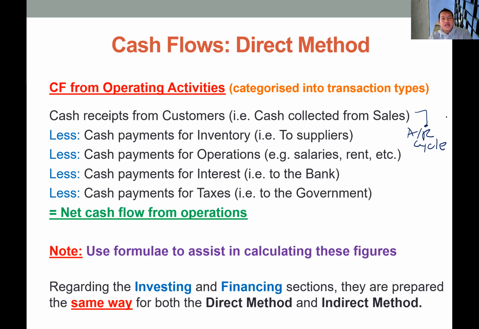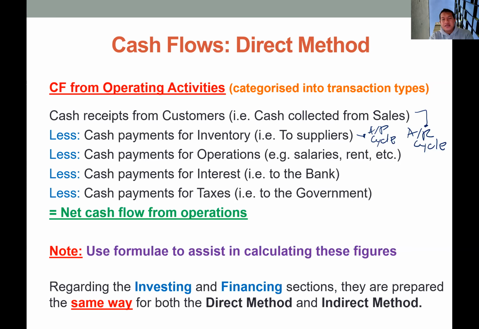This cash collection from customers will be deducted by cash payment for business operations. So we have cash payment for inventories. We can use the account payable cycle to calculate the total cash payment for inventories, which argues that the ending account payable is equal to the beginning account payable plus any purchase minus the cash payment.